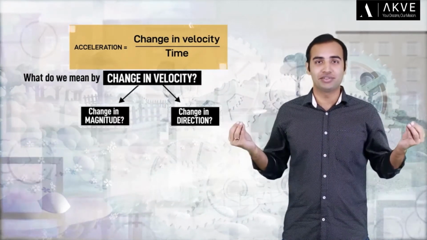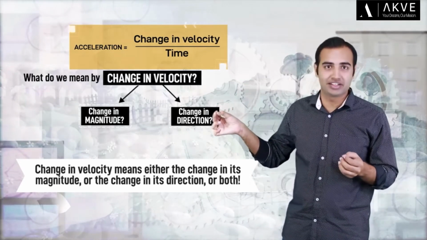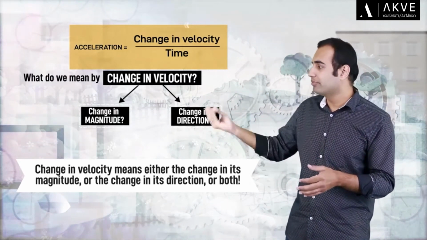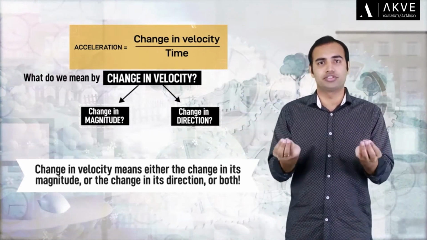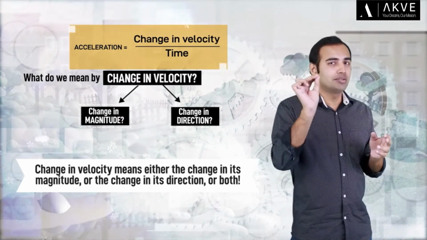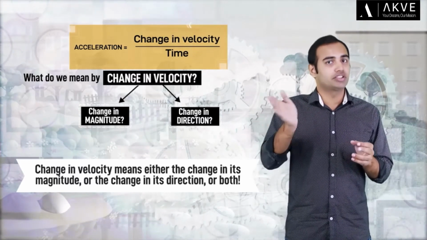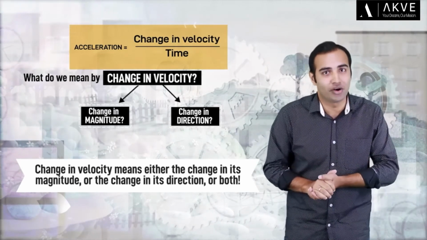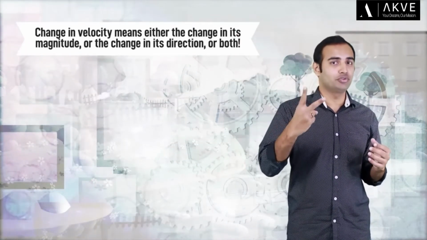Well, as it turns out, the change in velocity means either the change in its magnitude or the change in its direction. And of course, if both the magnitude and the direction change together, we certainly say that the velocity of the object is changing. So from this, a very interesting point comes out. Even if the magnitude of velocity of an object is constant, but its direction is changing, we say that the object is accelerating.